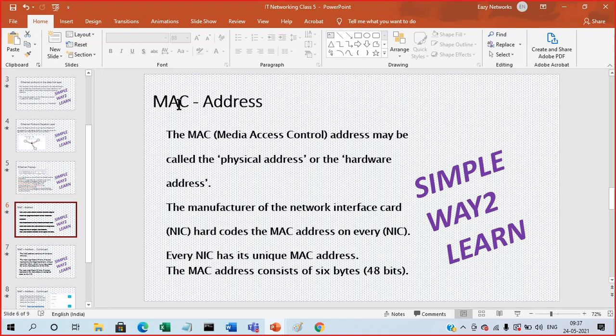The second thing is the MAC address. The expansion of MAC we already know is media access control. This is a physical address, or we can call it a hardware address. The MAC address is unique for each device across the globe. We don't have any two same physical MAC addresses anywhere in the world. As I said before, it has 6 bytes, equal to 48 bits. 1 byte equals 8 bits.